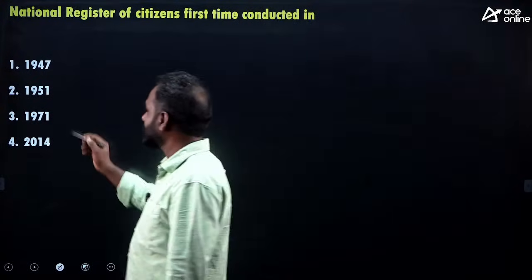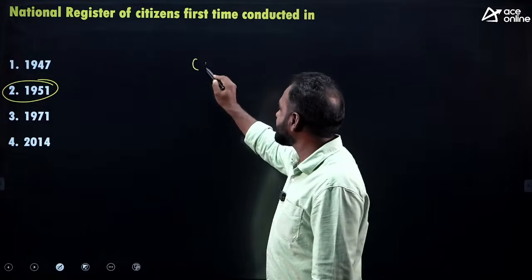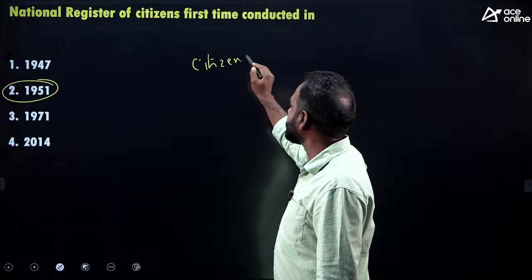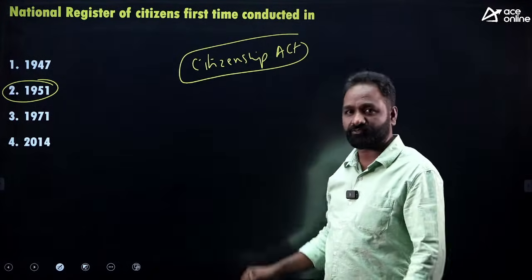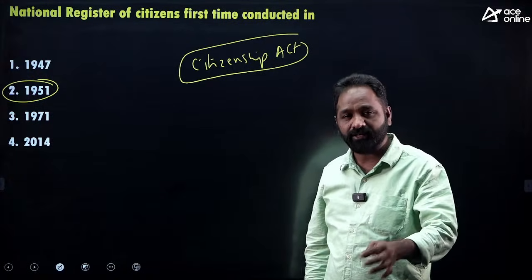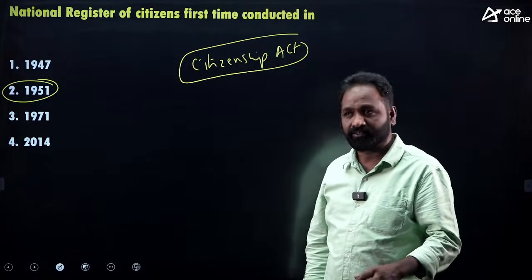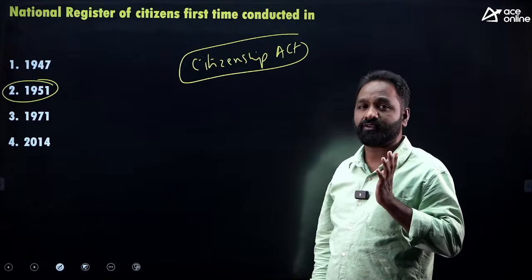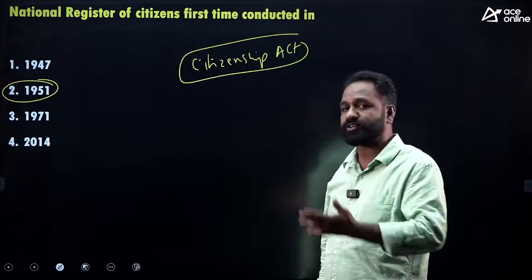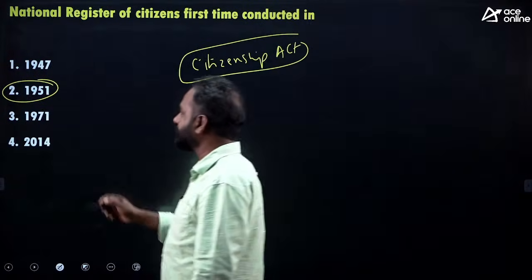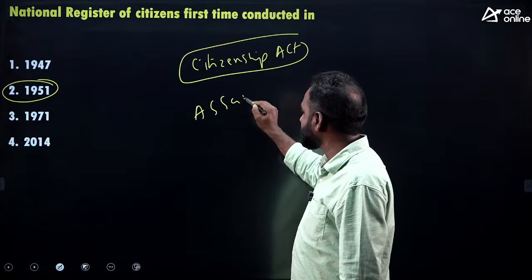The right answer is 1951. Yes. There is an act called the Citizenship Act. As per the Citizenship Act, there is a provision. The provision says that the Parliament through this Act and the central government can conduct the National Register of Citizens. So after conducting the census, they can conduct NRC also. For the first time we conducted it in 1951, but later never conducted. It was conducted fully only in Assam.